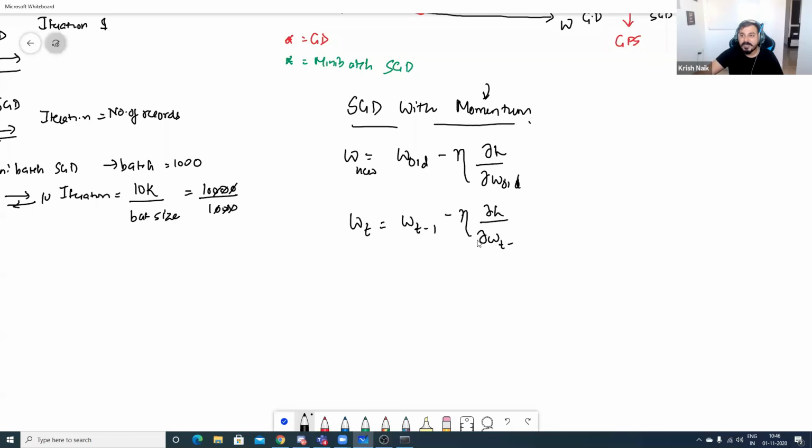Why am I saying t minus 1? Because t and t minus 1 specify the iterations: t minus 1 will specify the previous iteration, and t will specify the current iteration. In that specific way, I've made some changes in this particular thing.